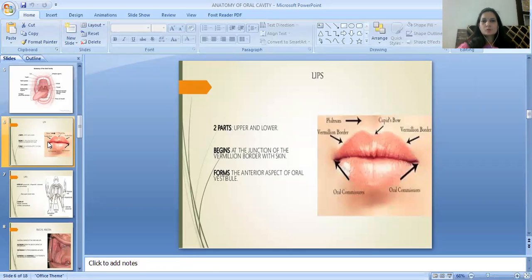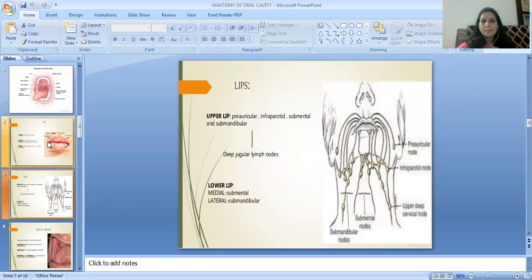Lips: there are two lips, upper and lower. The lip begins at the junction of the vermilion border with skin and forms the anterior aspect of the oral vestibule. The upper lip drains to the preauricular, infrapalatal, submental, and submandibular nodes.